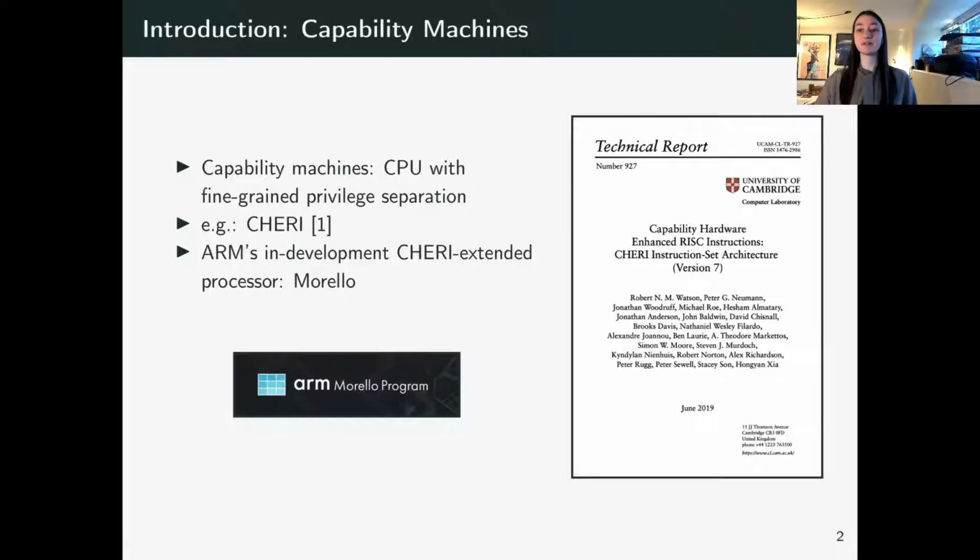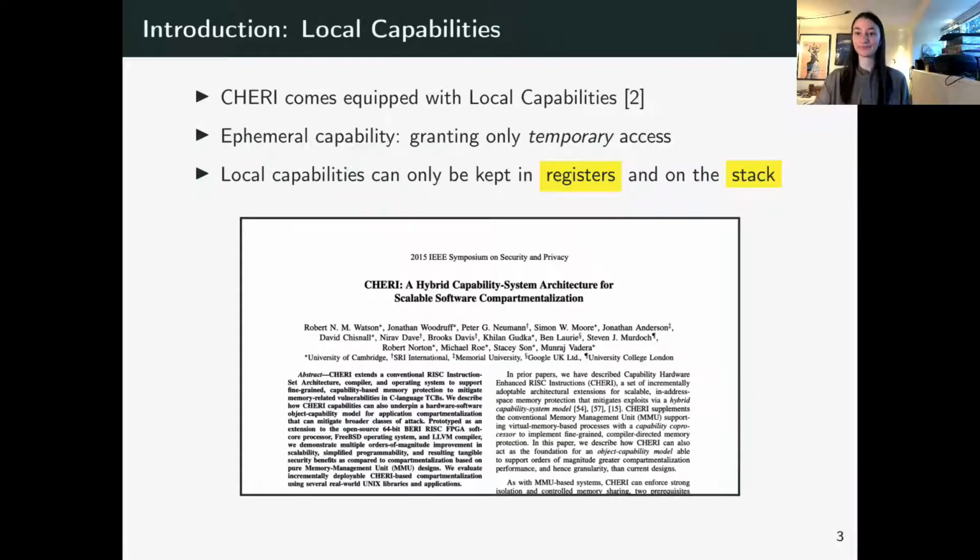So Arm recently started developing a CHERI extended processor called Morello, and one of the guiding design principles is security by design. So it's quite important that we know how to analyze and prove what kind of security properties we can actually get out of capability machines.